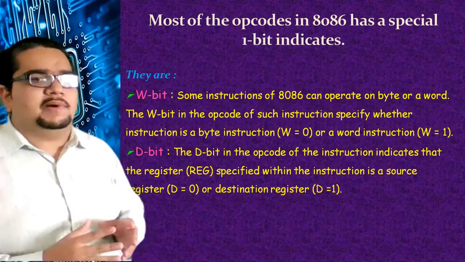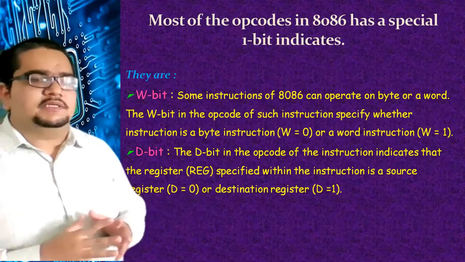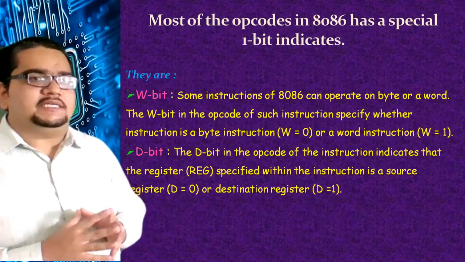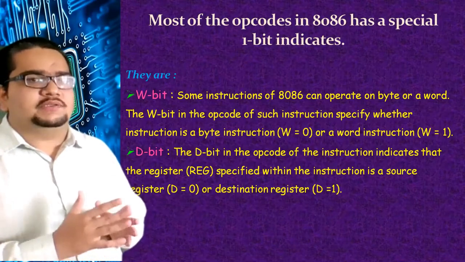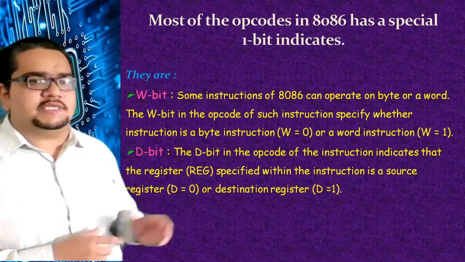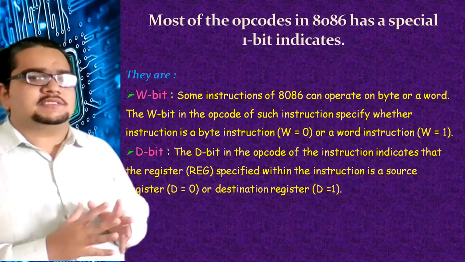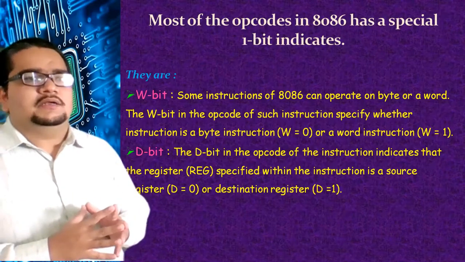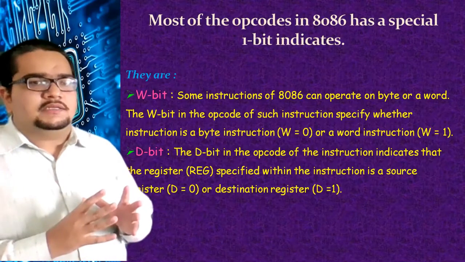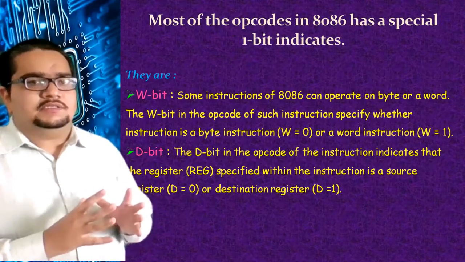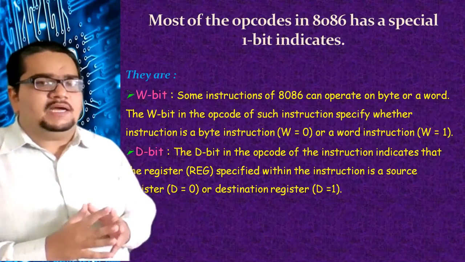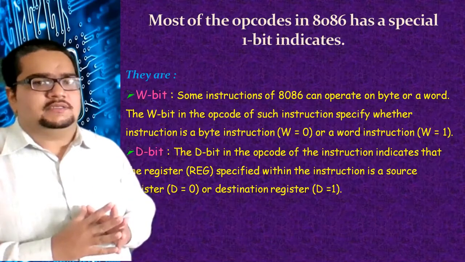Now, another important bit is the D bit. The D bit of the opcode in the instruction indicates how the register field, REG, which follows in the instruction, is used. I'll tell you about REG next, just remember it. While the assembler is translating the instructions into binary, the D bit indicator tells whether this REG will be a source or a destination.